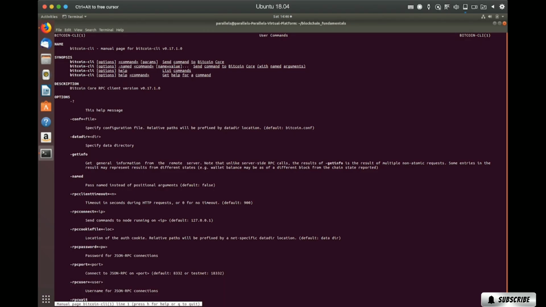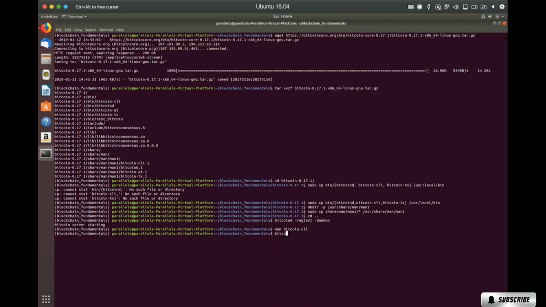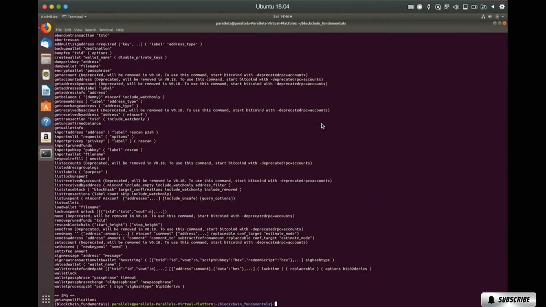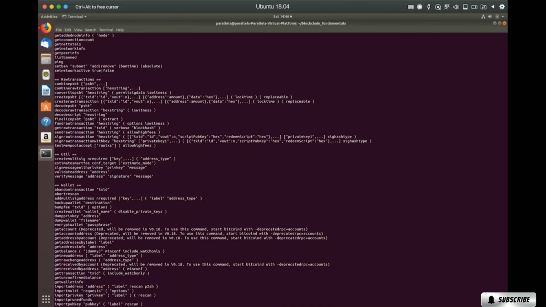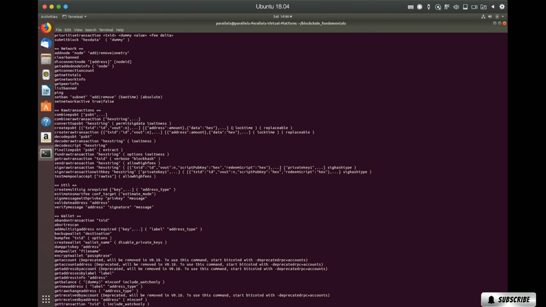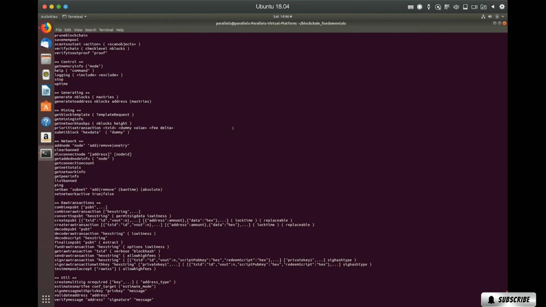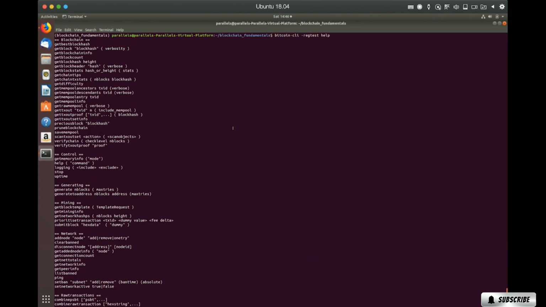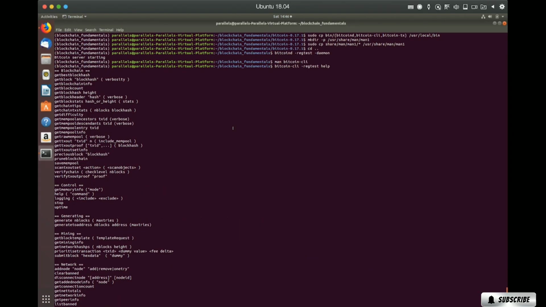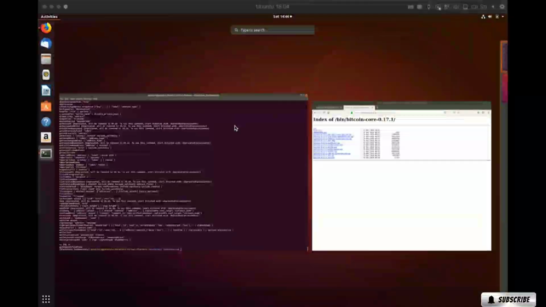You issue a command along with any flags. The flag that we will need to use for this is the regtest flag, since we're using the regtest network. And if you run help, you can see a list of commands that you can run. There's commands for the wallet Bitcoin Core provides that lets you send and receive transactions. You can also work with raw transactions, so you can build your own from scratch. There's also network, mining, generating, and blockchain commands as well.